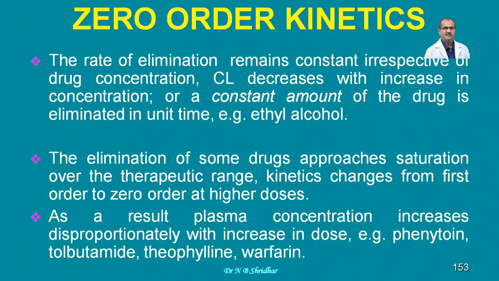As a result, plasma concentration increases disproportionately with increase in the dose. So there is no relation between the dose and excretion in zero order kinetic. Examples are phenytoin, tolbutamide, theophylline, warfarin and alcohol. These are the classical examples of zero order kinetic.